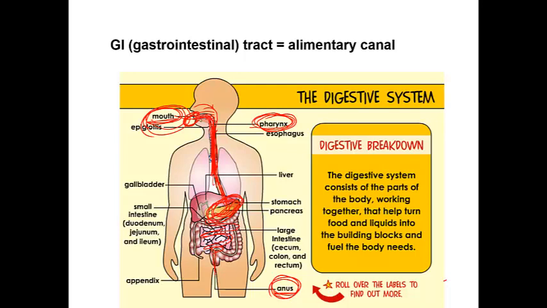Then the food passes through a common cavity called the pharynx, which is linked between the digestive system and respiratory system. Then the food passes through the esophagus, which is just a tube that links the mouth to the stomach and makes the food pass from the mouth to the stomach.